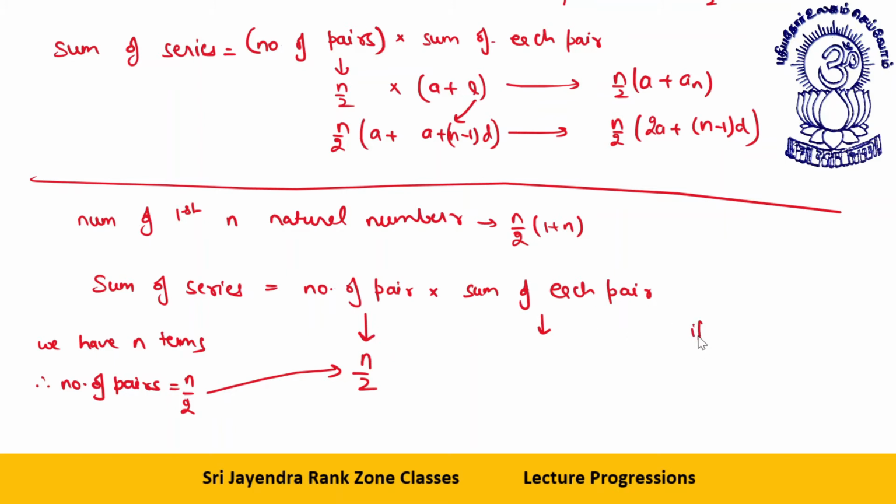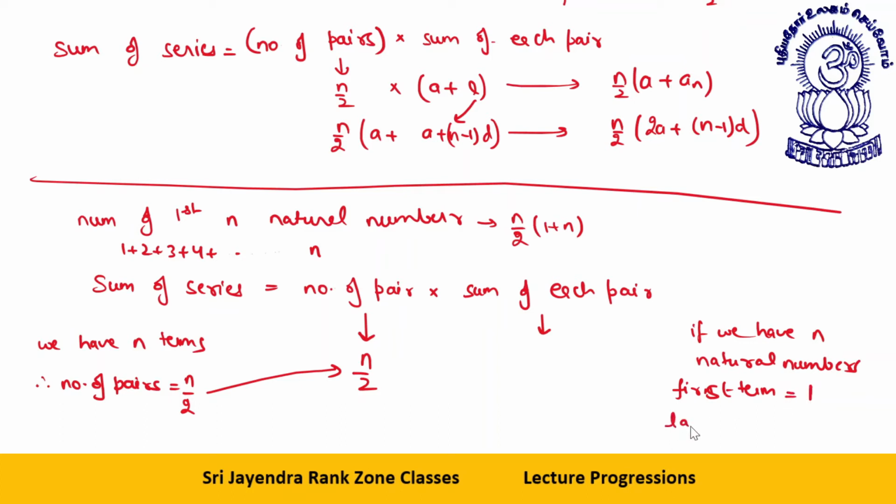If we have n natural numbers, first term is what? See, the series is like this: 1 plus 2 plus 3 plus 4 up to n. First term is equal to 1. What is the last term or nth term? Nth term will be n.